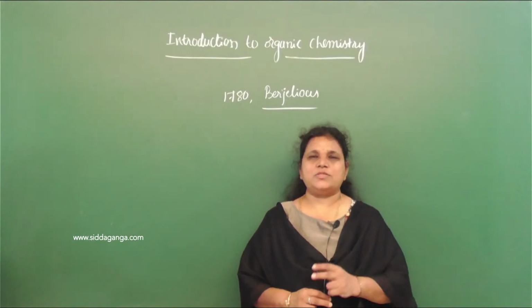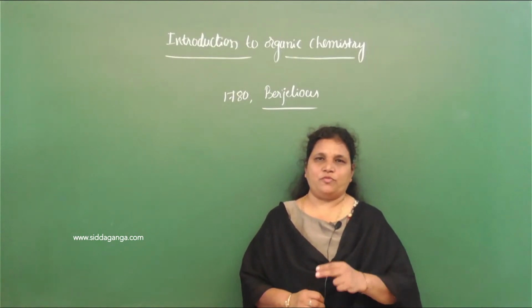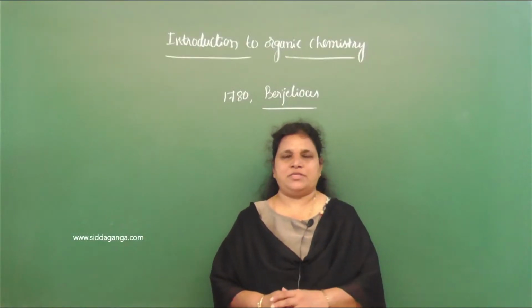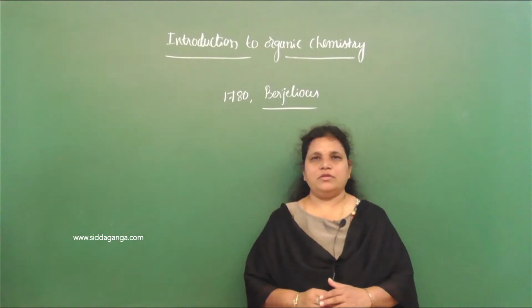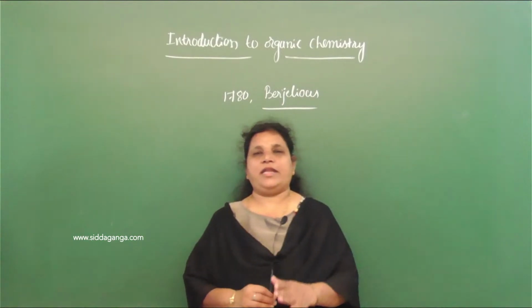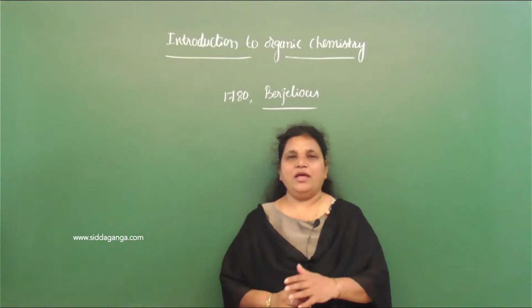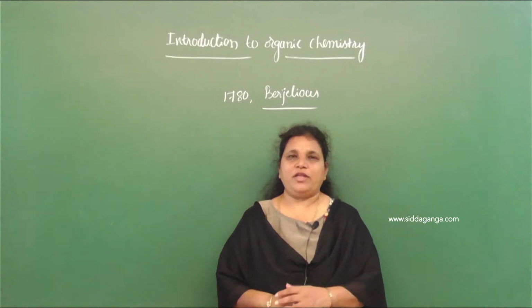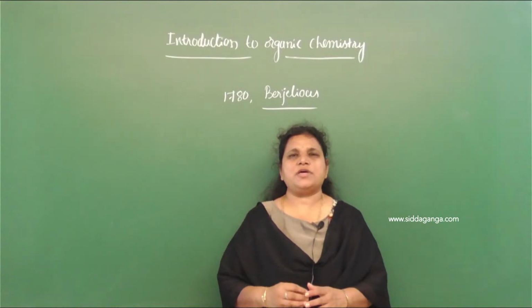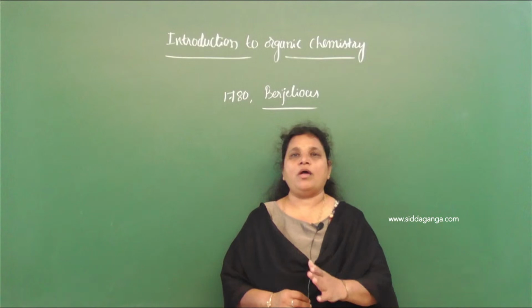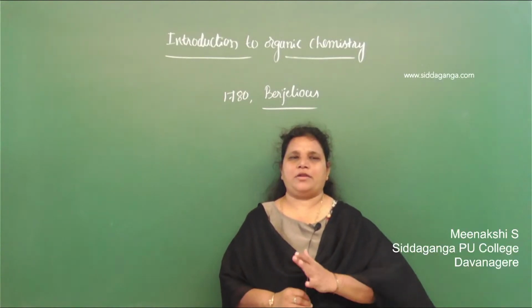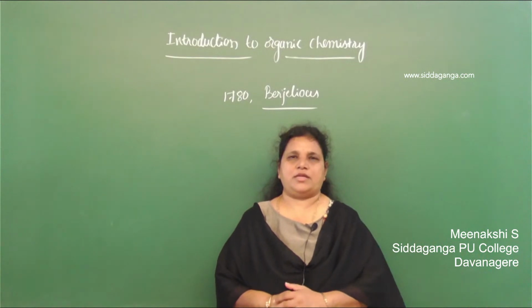There are two sources. One is the living sources, from plants and animals. We can obtain those chemical compounds directly or indirectly from the living sources. Living sources means plants and animals. The second is the non-living sources, that is, minerals and rocks.